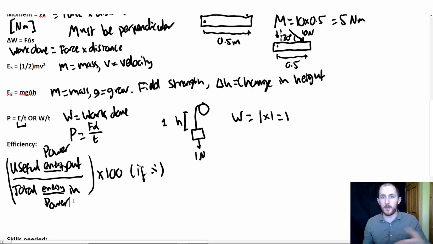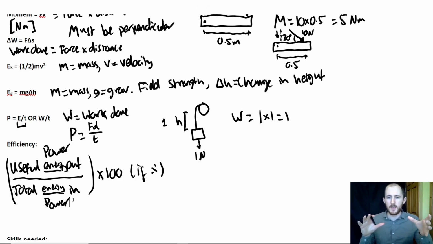So total power in can be a few different things. It could be the wattage of the actual appliance, so maybe a 12 watt or a 24 watt microwave, and then the amount of power that's actually heating up the, I don't know, ramen that you're eating. Or it could be the actual input power from your socket, because you have 12 volts coming in through your socket. Just keep in mind that it could be any of those. So those are all the equations you need.